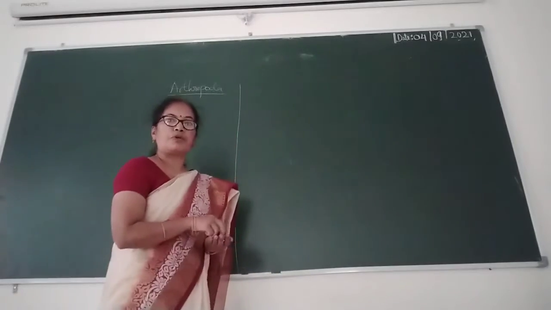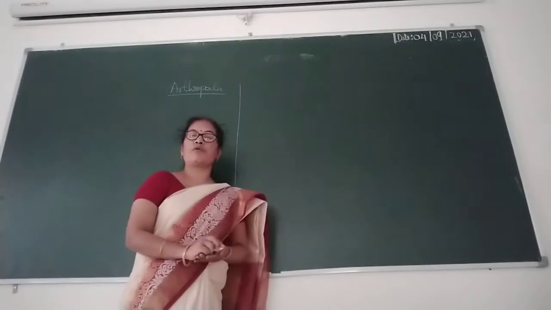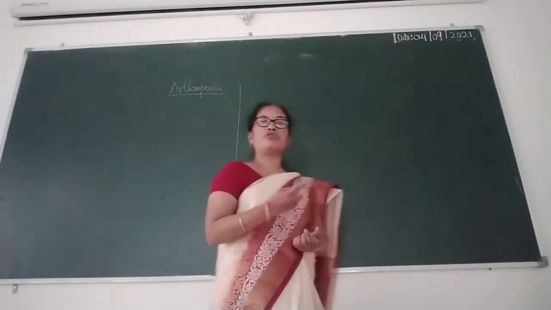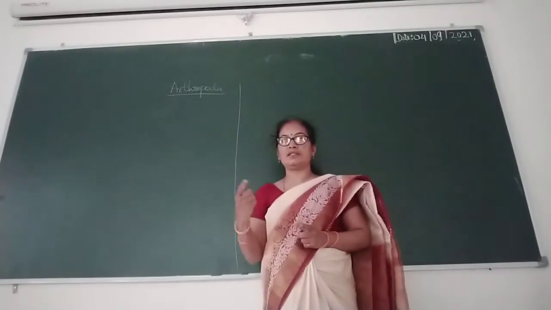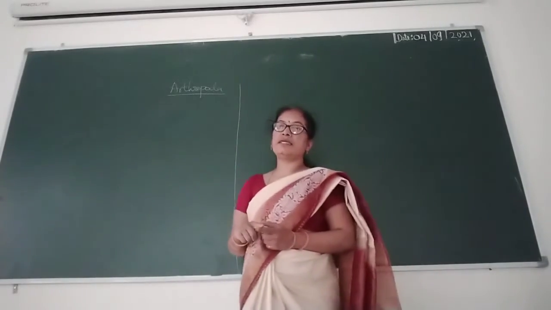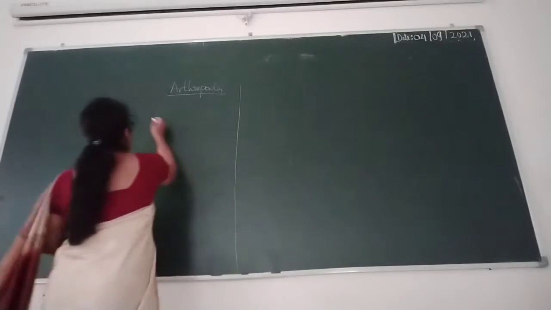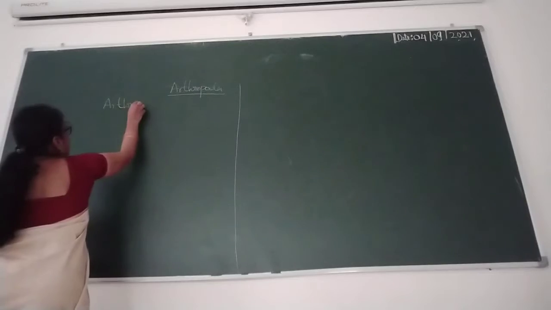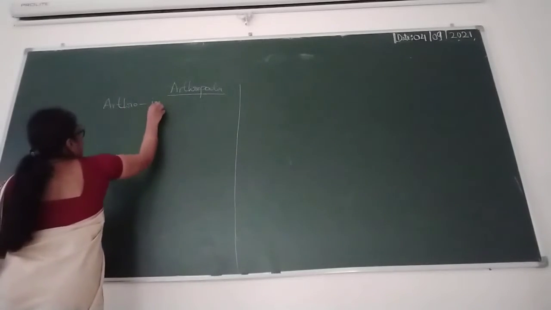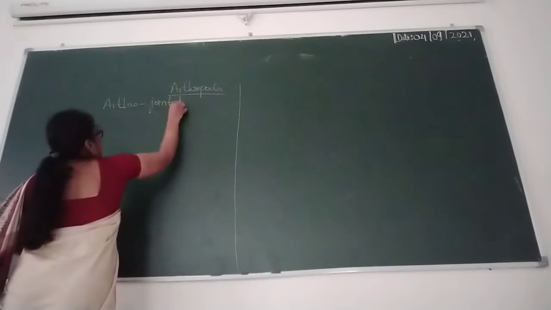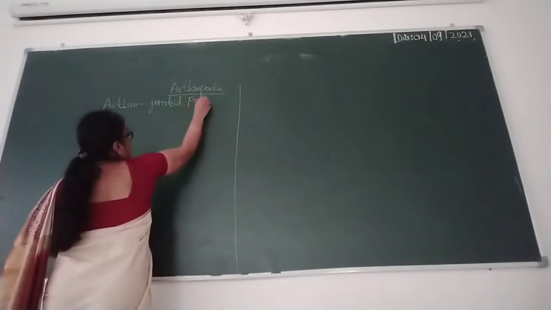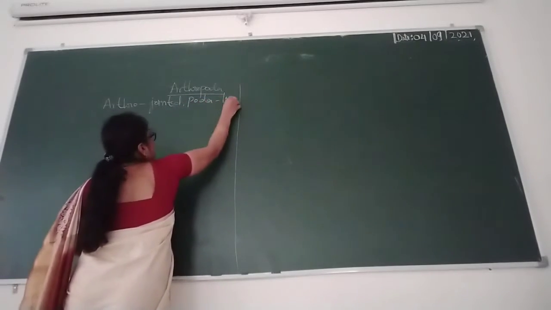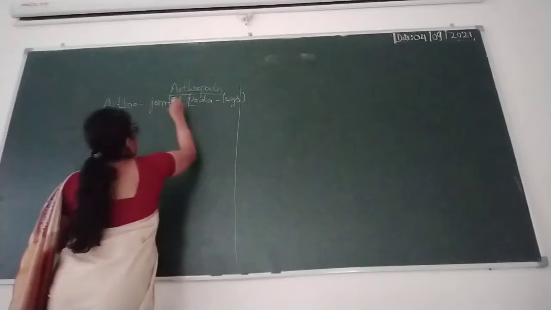Arthropoda general characters. Arthropoda means arthro means jointed, and poda means legs, so they contain jointed legs.